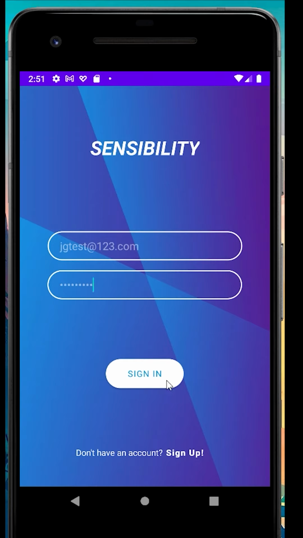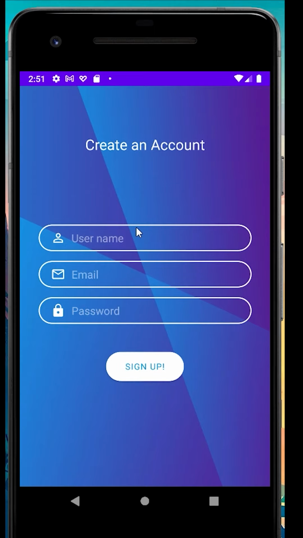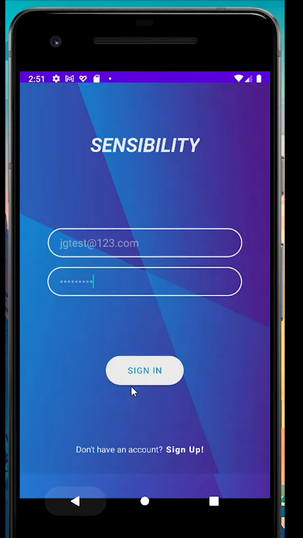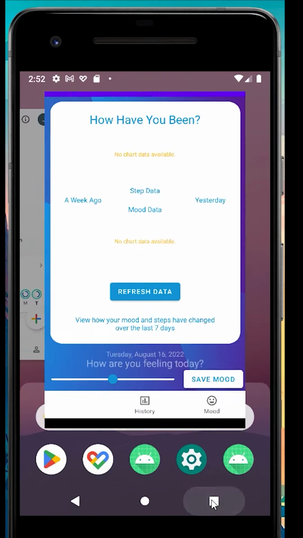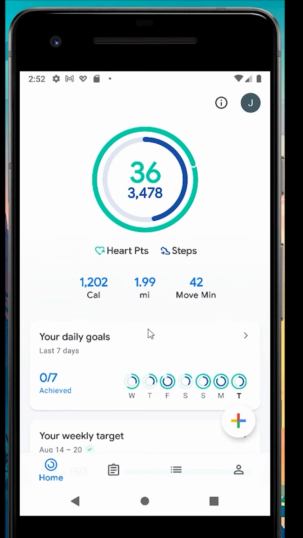So what we've got here is just a simple login page where you would log into an account that you made on this sign up page. So this would all get sent to a database for authentication. I'm going to use a test account for this, which is linked to my Google Fit. And just before we head in there, I'll open up my Google Fit and show you the data sets that I'm pulling from.